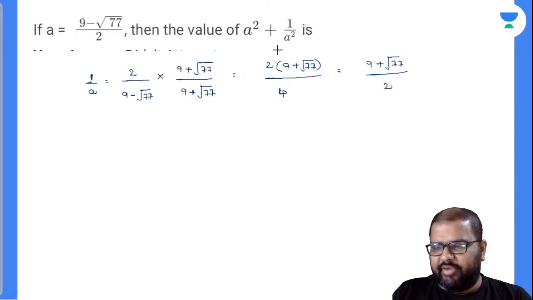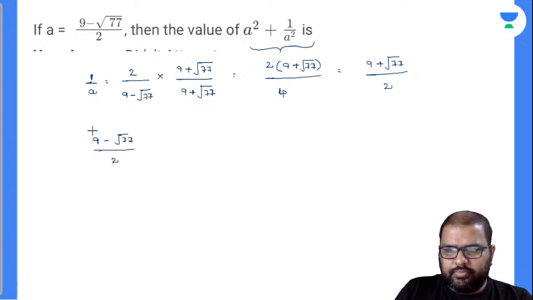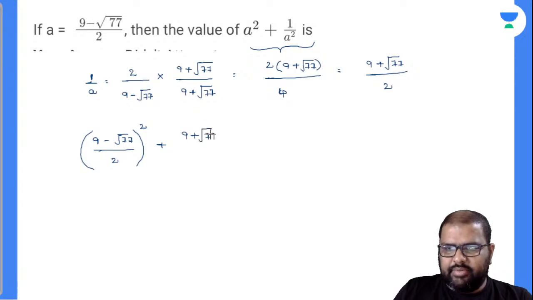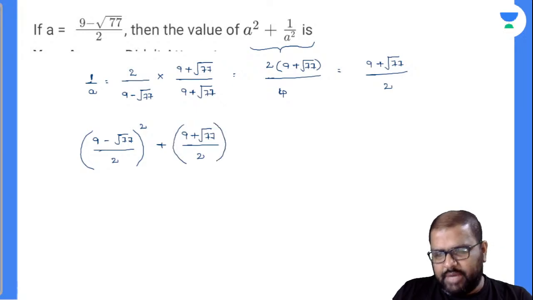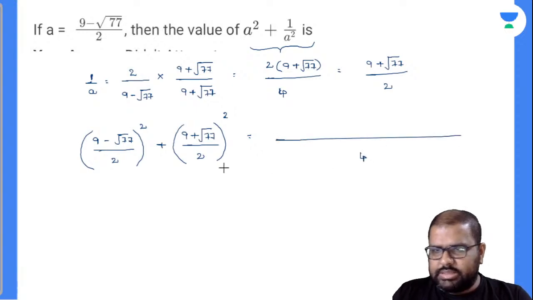And now you are asked to find A square plus 1 by A square. Am I right or wrong? So A square is nothing but 9 minus root of 77 divided by 2, whole square. Plus 1 by A square: 1 by A value is 9 plus root of 77 divided by 2, and this you do whole square. That is your answer there. So finally, observe here, your denominator will be 4 only, because it is the same on both sides.